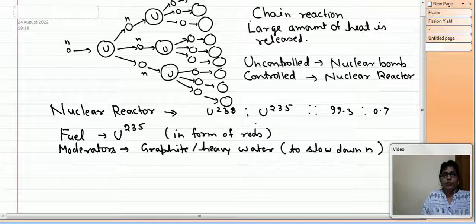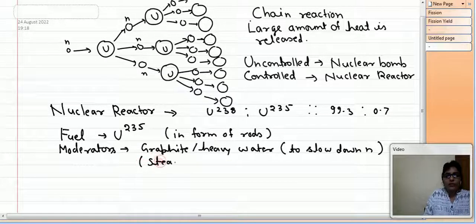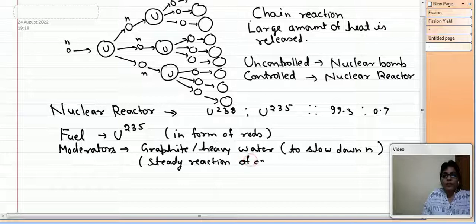Therefore we stop some of the neutrons. Therefore this reaction will be in a controlled manner, and it will be in a steady mode. It will give a steady reaction of controlled energy.